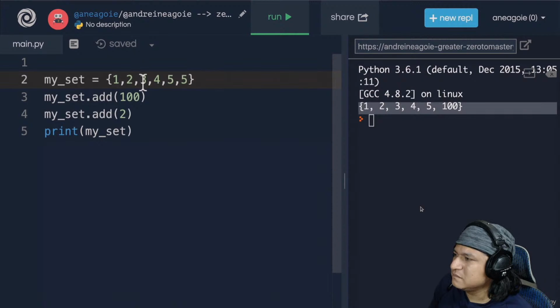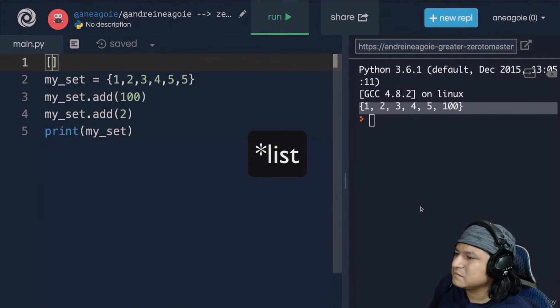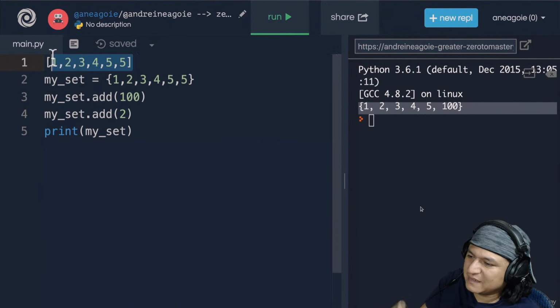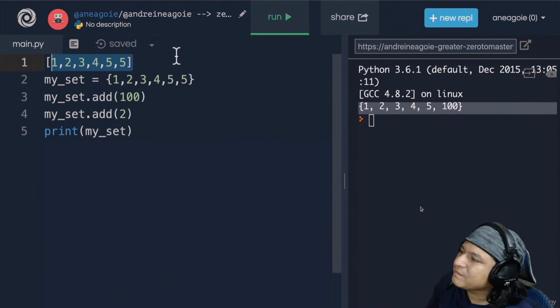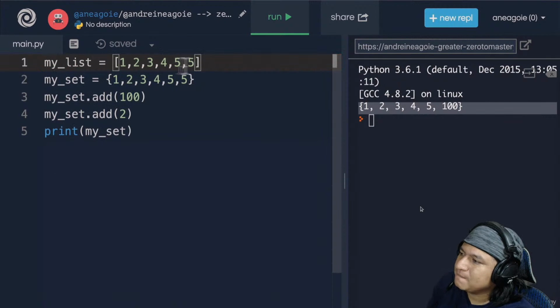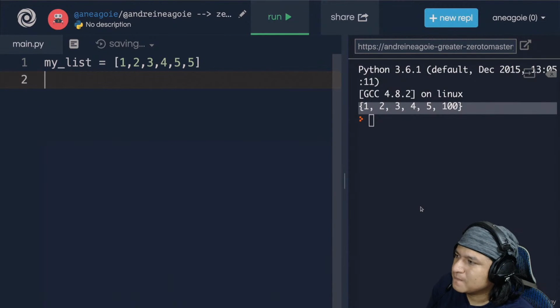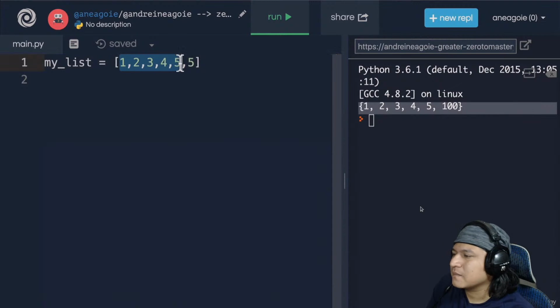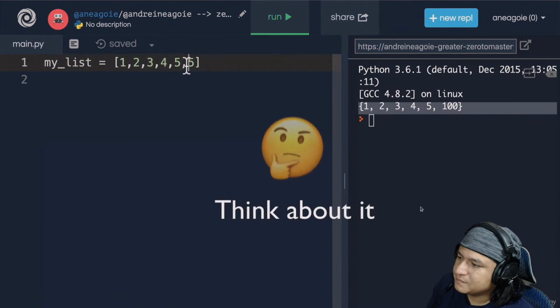So let me ask you this, and this is going to be a fun little exercise. If I gave you an array, and let's say this array contained, well, this right here. A list. And I want you to return an array with no duplicates. So I want everything in, let's call it my list. My list. And a programmer has already created this. Okay? And then your task is to create or return a list or a collection that has only unique items. How would you go about converting this into a set?